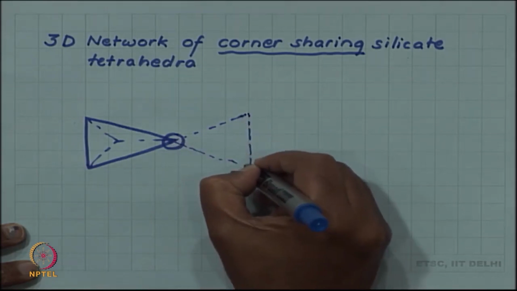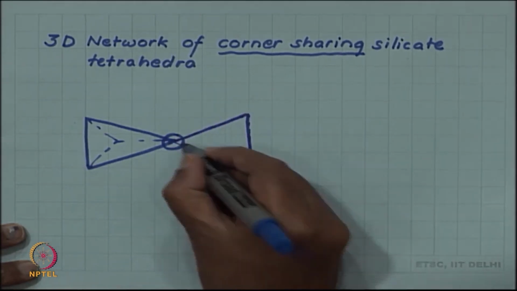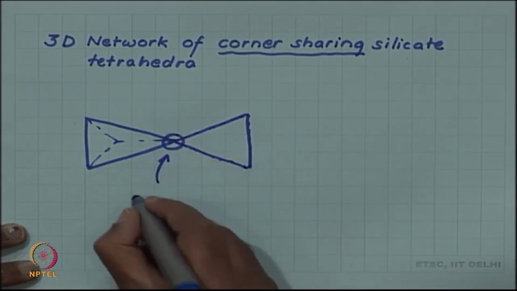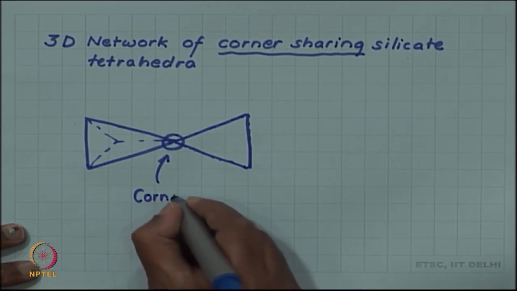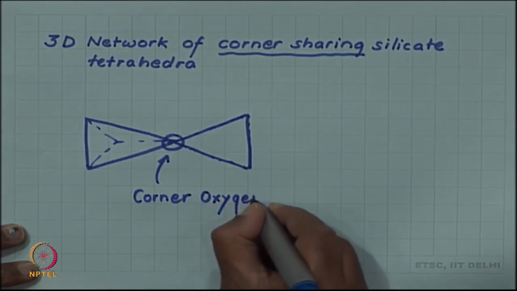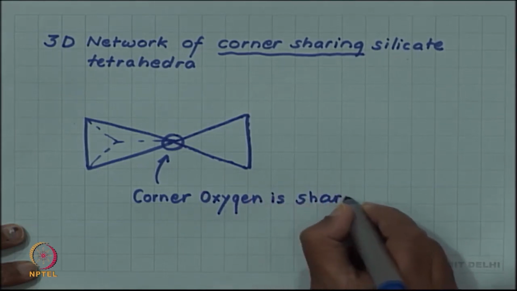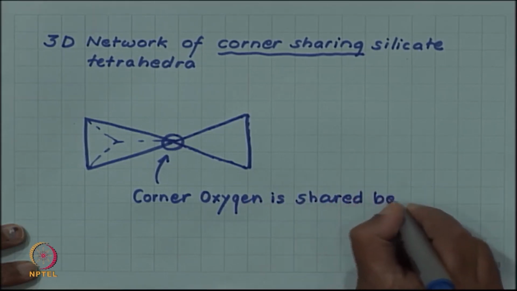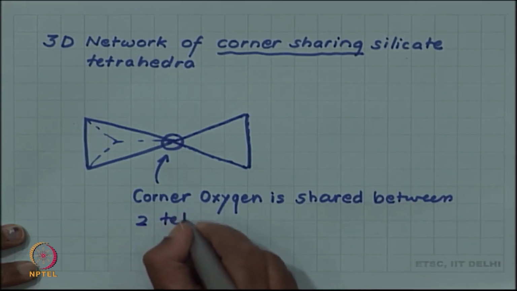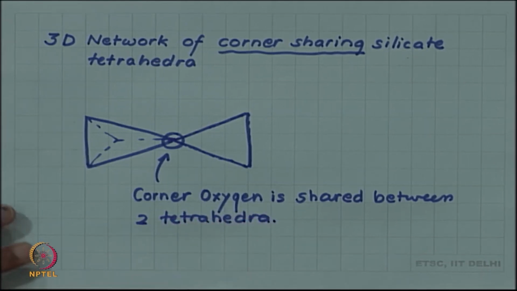So, now that corner oxygen is common to both of these tetrahedra, shared between two tetrahedra.